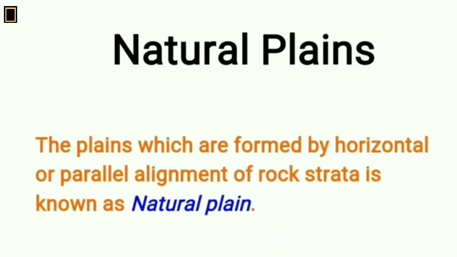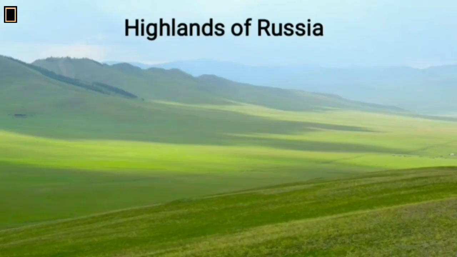Natural plain. The plains which are formed by horizontal or parallel alignment of rock strata are known as natural plains. Actually, these plains were formed during the formation of the Earth's surface. Highlands of Russia are one of the examples of such natural plains.